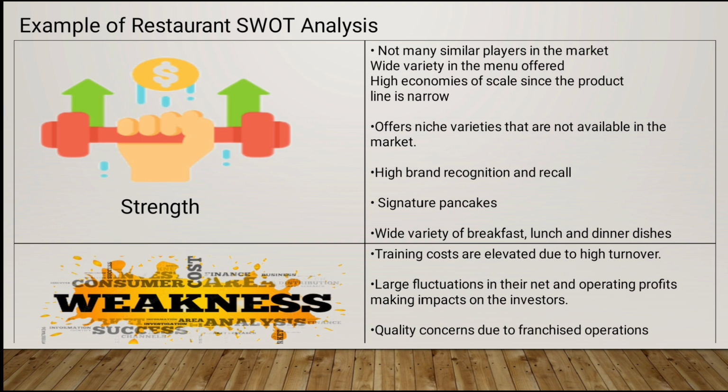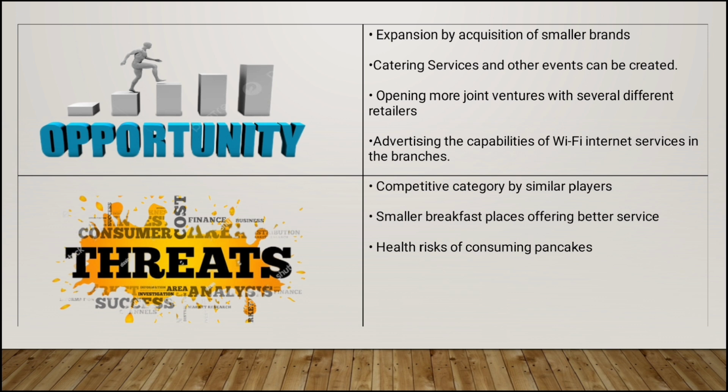Number three is quality concerns due to franchise operations. A restaurant chain with multiple franchise locations might struggle to maintain consistent quality across all locations, leading to customer complaints and negative reviews. The third example is opportunities.